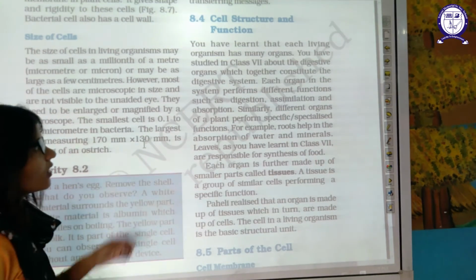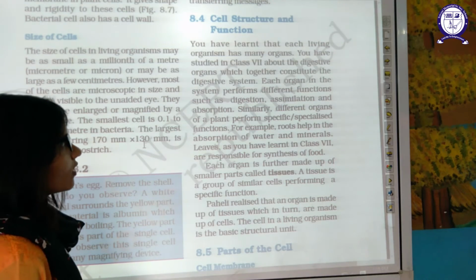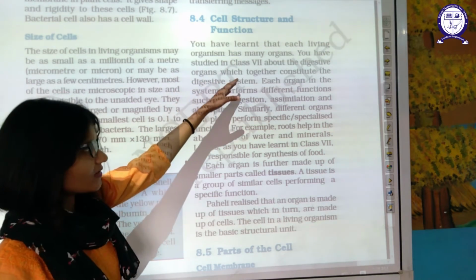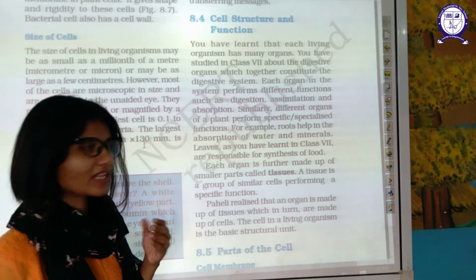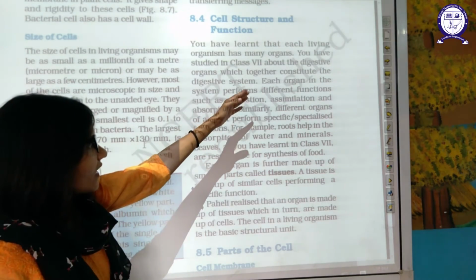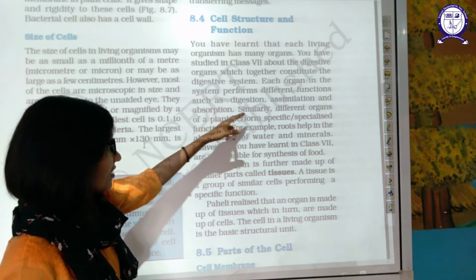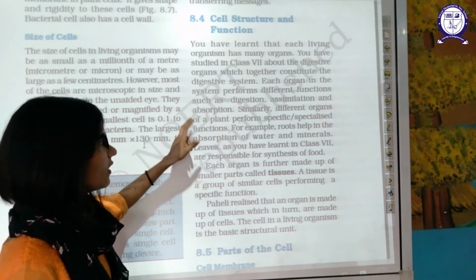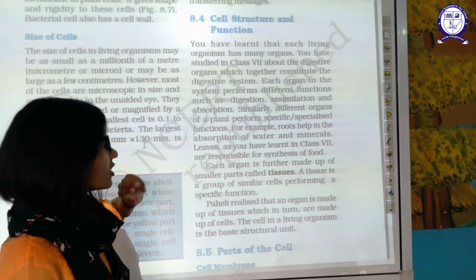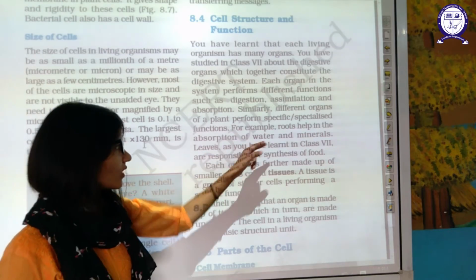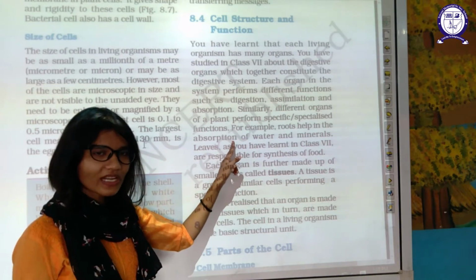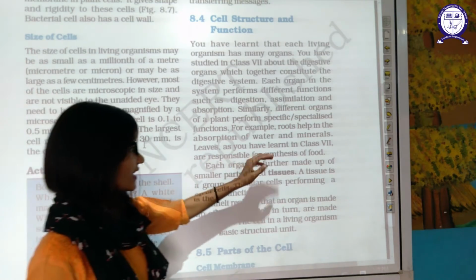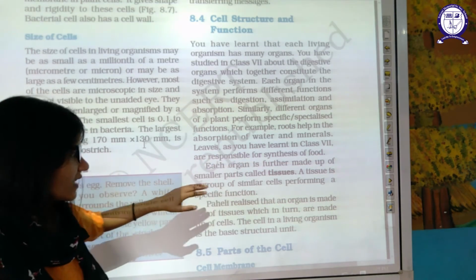Now you have learned that each living organism has many different organs. You have studied in 7th class your digestive tract, your respiratory tract. Each organ and system performs different functions such as digestion, assimilation, absorption. Similarly, different organs of a plant perform specific or specialized functions. For example, roots help in absorption. Roots are there in plants for absorption. Leaves, as you have learned in class 7, are responsible for photosynthesis.